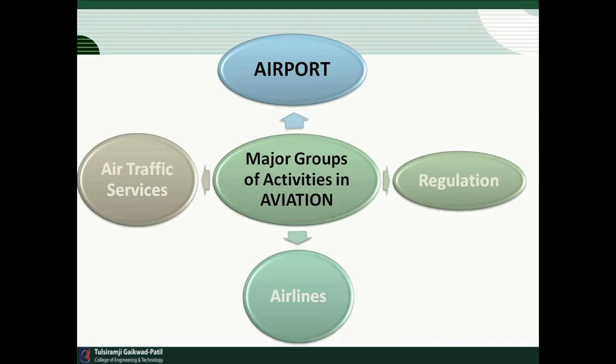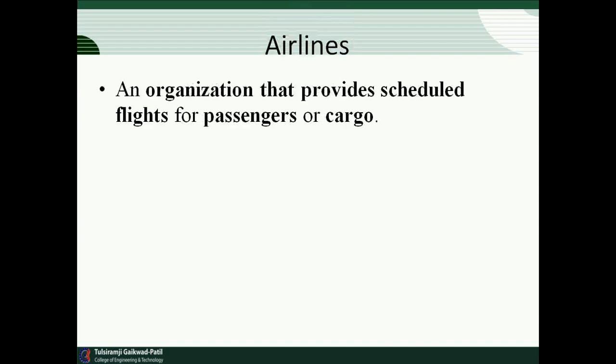In the maintenance of an airport, we have to follow some rules and regulations. There are air traffic services, airlines, and other major groups of activities in aviation. An airline is an organization that provides scheduled flights for passengers or cargo.